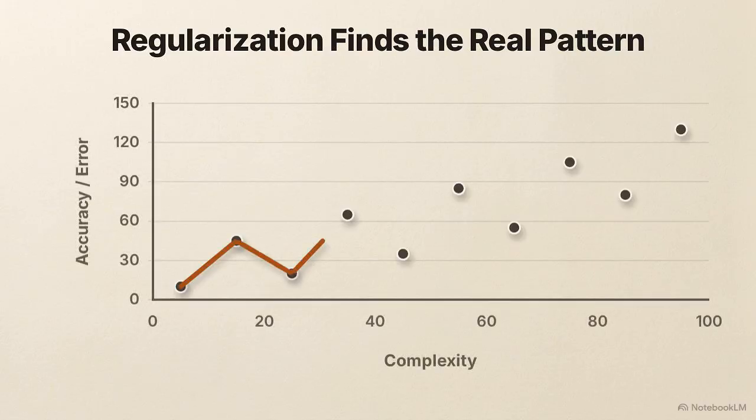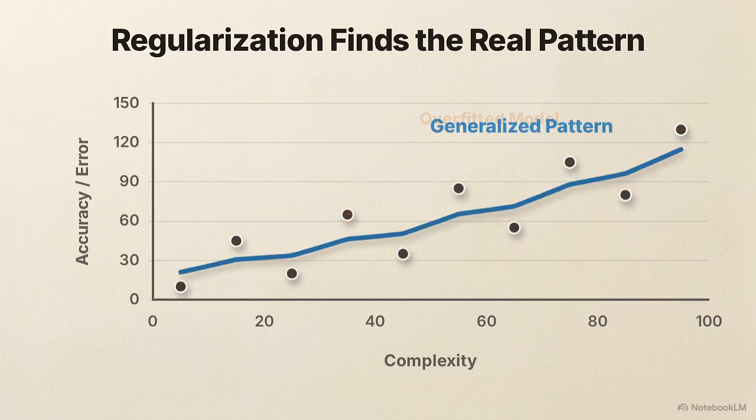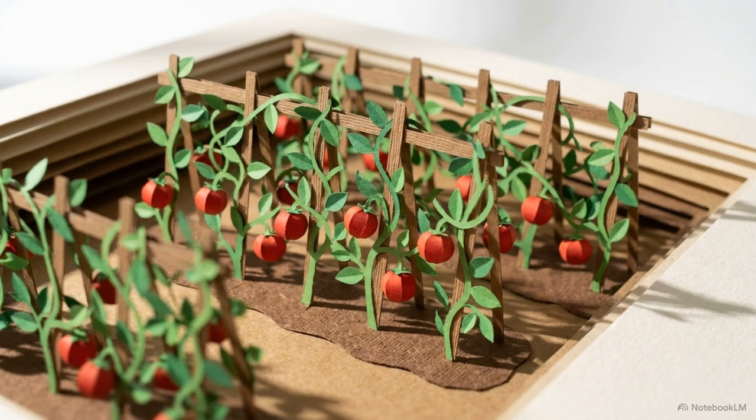Regularization penalizes the machine for unnecessary complexity. It forces the model to ignore the small, noisy details so it can find an elegant curve that represents the bigger picture. Intelligence requires these strict boundaries. Without them, a system becomes a prisoner to the accidents of its own history.